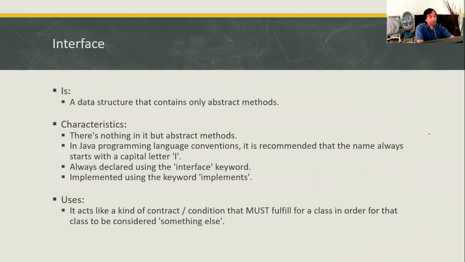And now, what is an interface? An interface basically is a data structure that contains only abstract methods. This is one of the differences between the abstract class and the interface. In an abstract class, it is okay to have attributes. You have to have at least one abstract method, and the others can be normal methods. But in an interface, you can only create abstract methods, without any attributes.